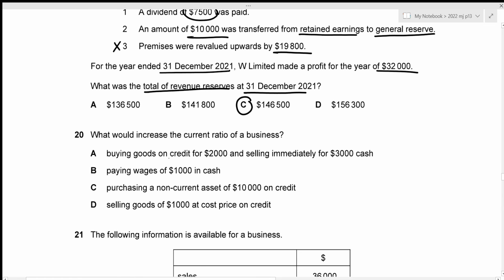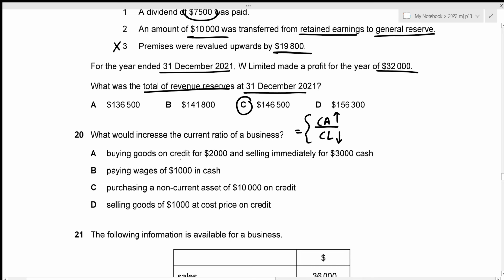What would increase the current ratio of a business? And current ratio is just the current assets divided by current liabilities. So for this entire ratio to increase, either the numerator factor should increase, which is current assets, right? Or the denominator factor should decrease, which is the current liabilities. Now, let's have a look at our options.